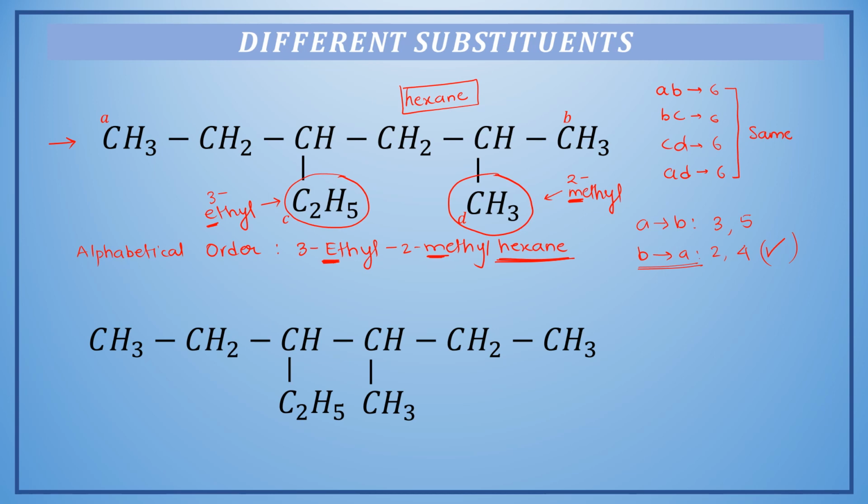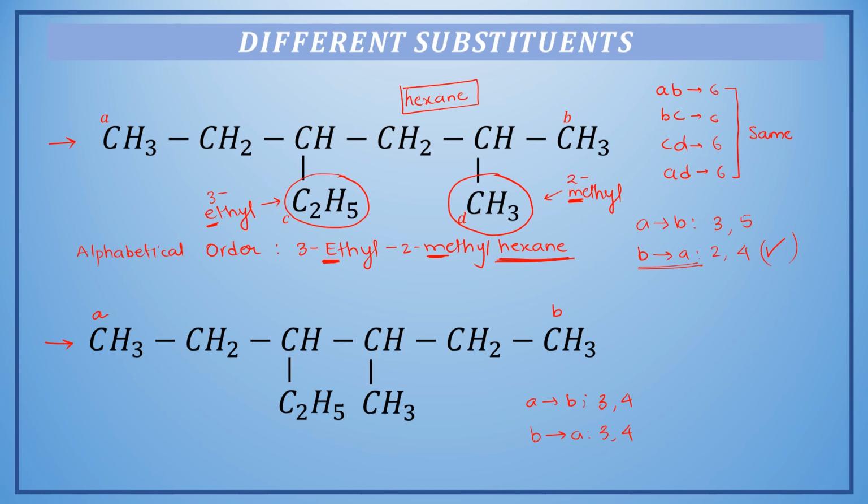Okay. Now let us move ahead and see this particular example. In this particular example, the only variation is that the position of both the substituents is the same from either direction. If we start from A to B, methyl will get the fourth position, ethyl will get the third position. So the positions will be 3, 4. And if we start from B to A, the positions will also be 3, 4.